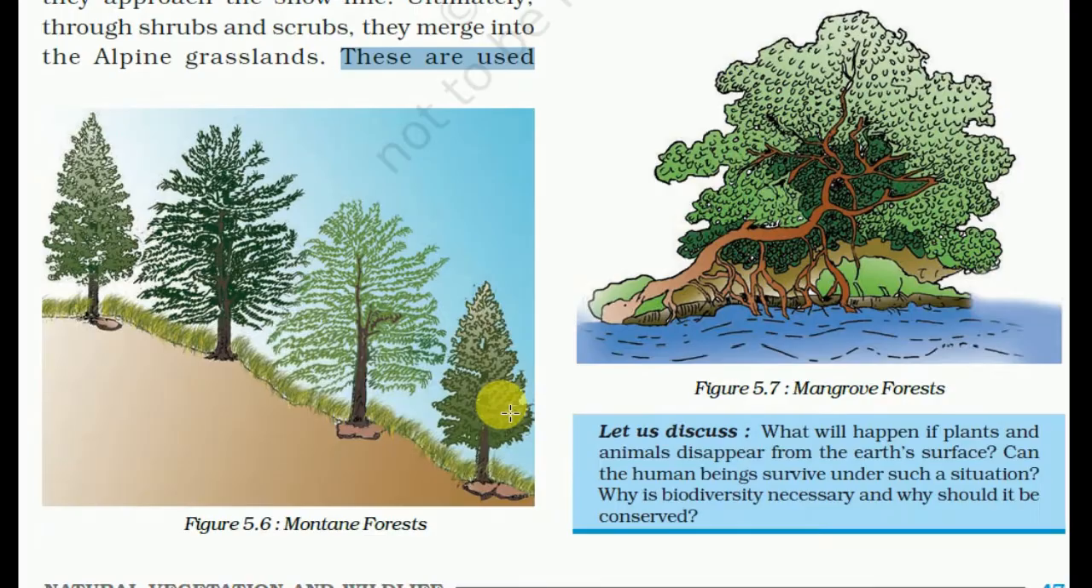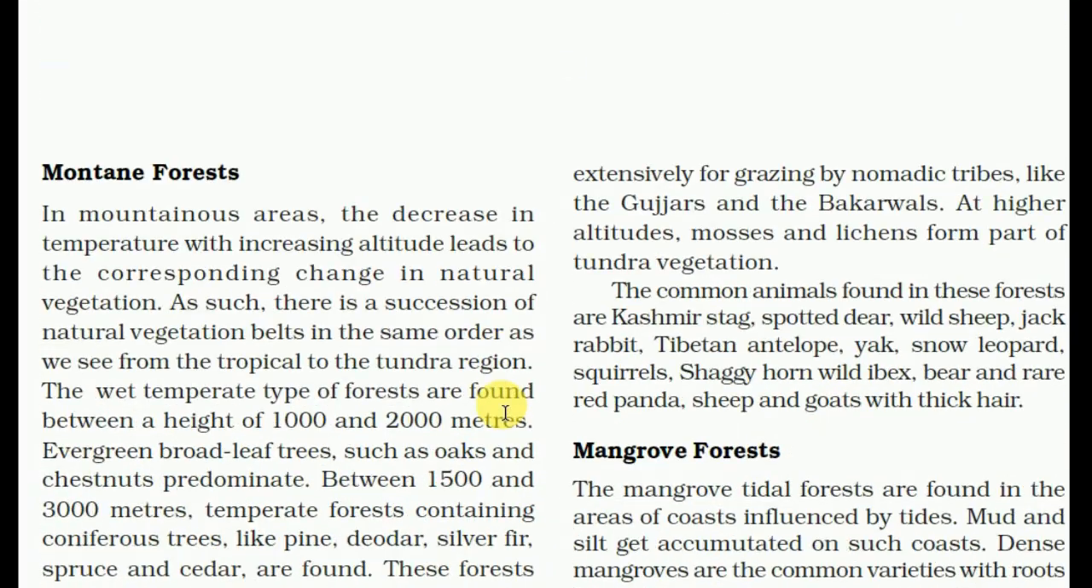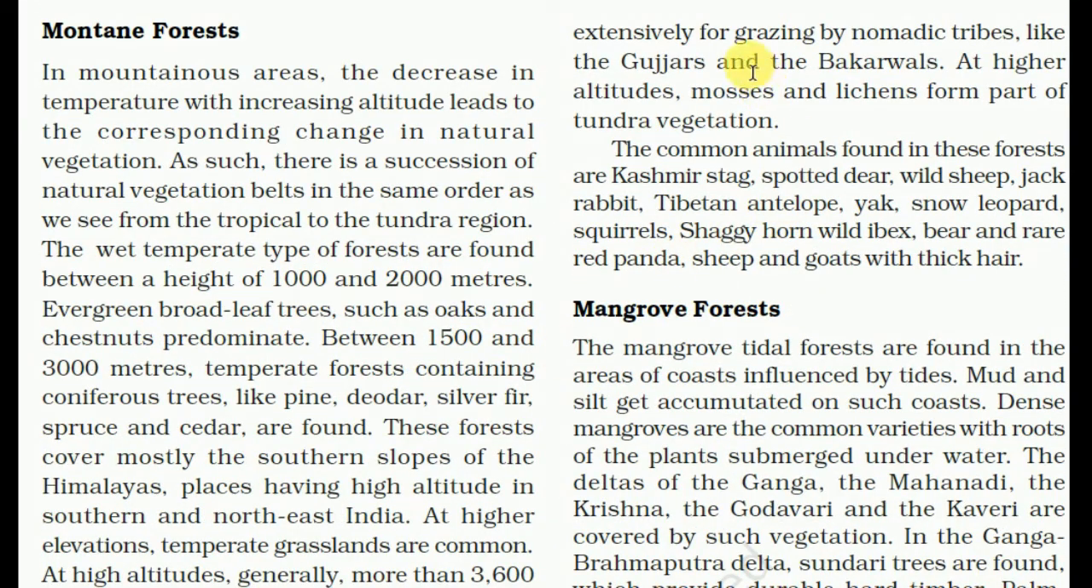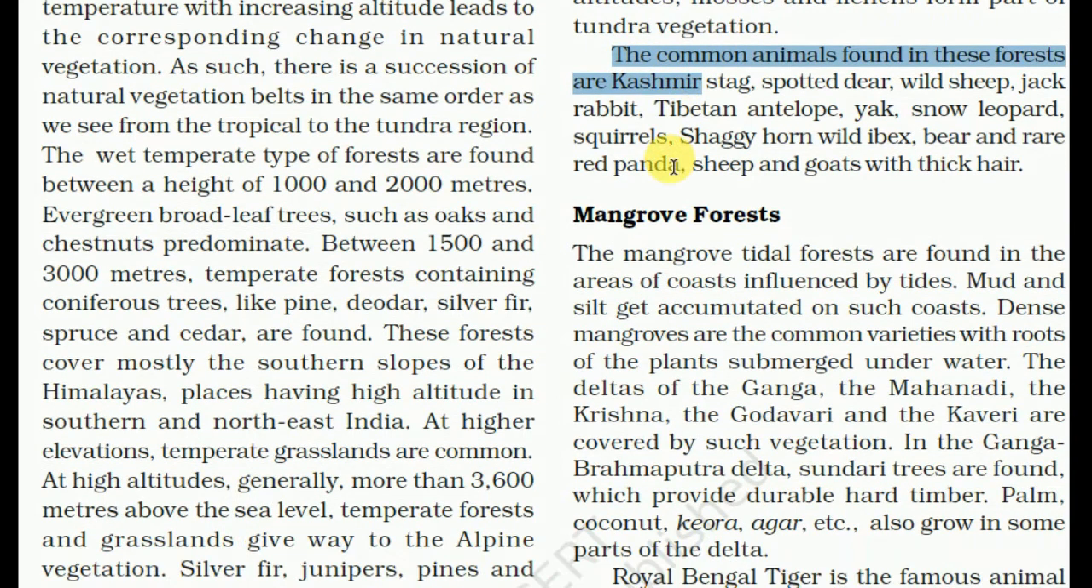These are used extensively for grazing by nomadic tribes like the Gurjars and Bakarwal. At higher altitudes, mosses and lichen form part of tundra vegetation. The common animals found in these forests are Kashmiri stag, spotted deer, wild sheep, jackrabbit, Tibetan antelope, yak, snow leopard, squirrel, shaggy horned wild ibex, bear and red panda, sheep and goat with thick hair.